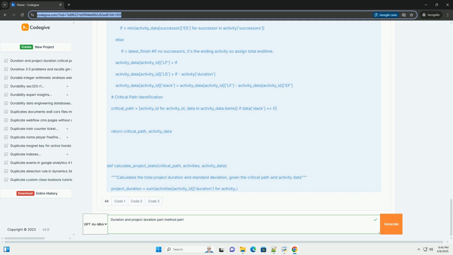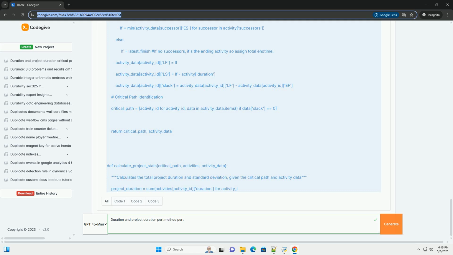Manual forward pass and backward pass. Forward pass: calculate the earliest start, ES, and earliest finish, EF, times for each activity, starting from the beginning of the project. Backward pass: calculate the latest start, LS, and latest finish, LF, times for each activity, starting from the end of the project.